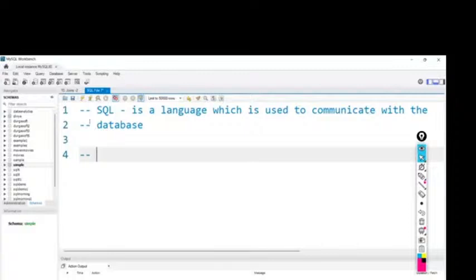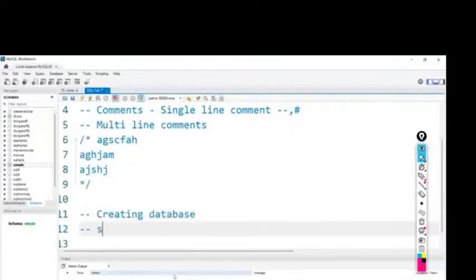Now let's create our first database. Creating a database. As I said, for everything we will have syntaxes available. Syntax, in the sense, is a kind of rule or formula that we need to follow. For each and every concept we'll have some syntax, and we need to follow that. Likewise, for creating a database we have a syntax: create database, database name.